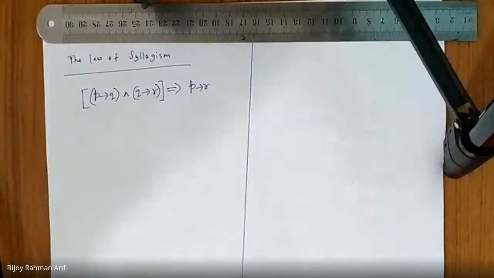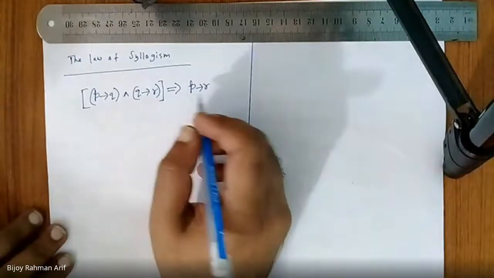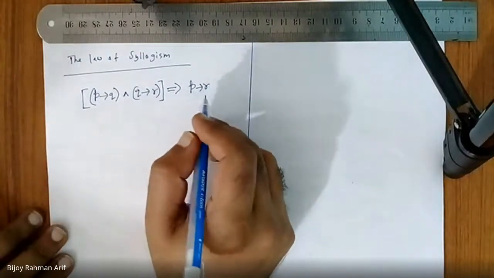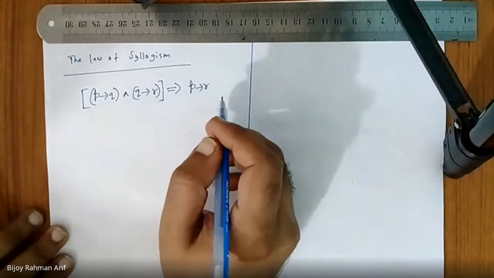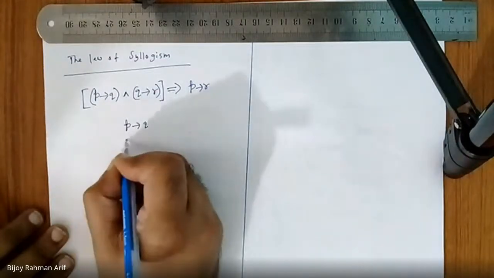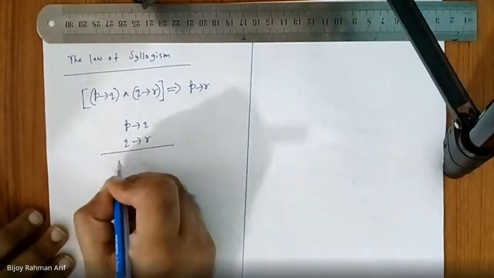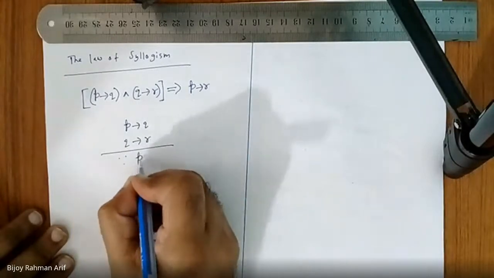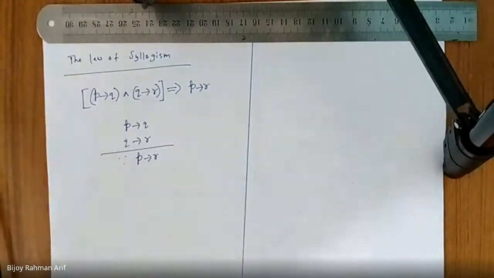P implies Q, Q implies R, logically infers P implies R. Did you get it?